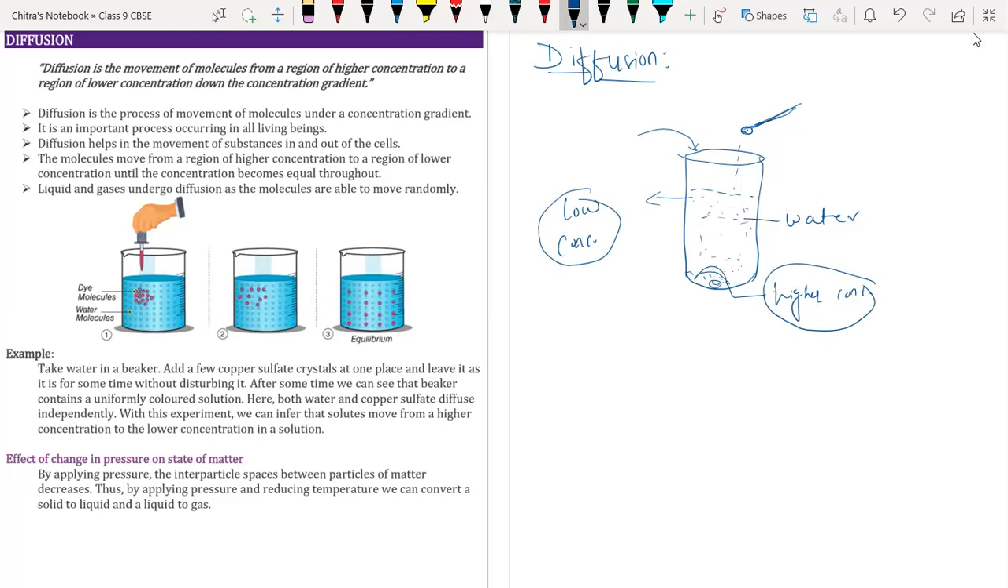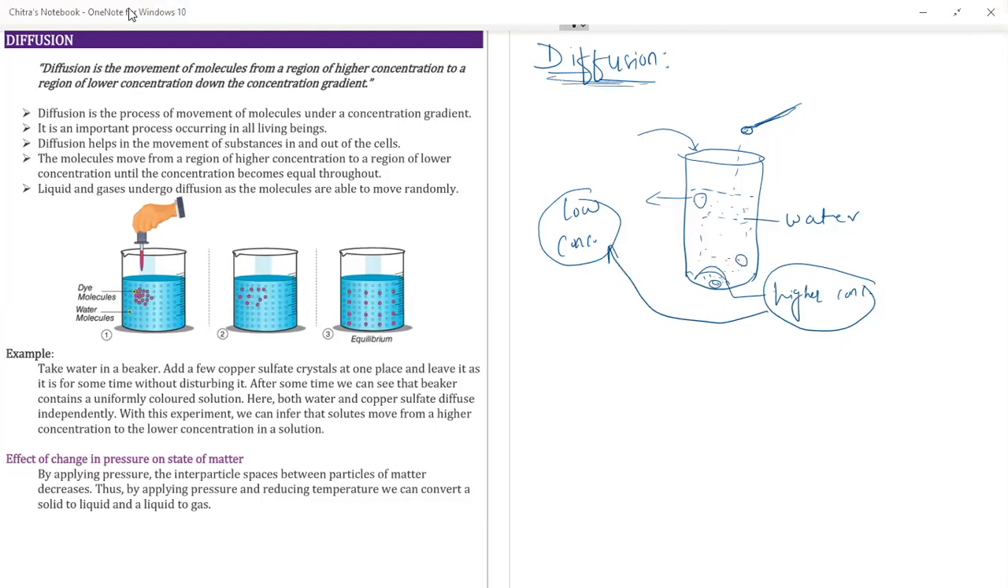If you taste that solution, it will taste sweet. If you taste the solution from any other place, you will taste the same, because all over the solution the sugar particles have distributed uniformly. So diffusion is the movement of particles of solute from higher concentration to lower concentration. This is called diffusion.